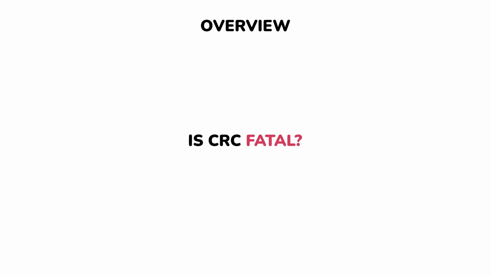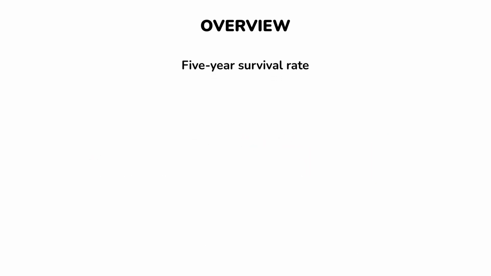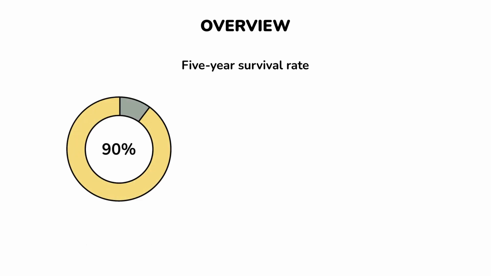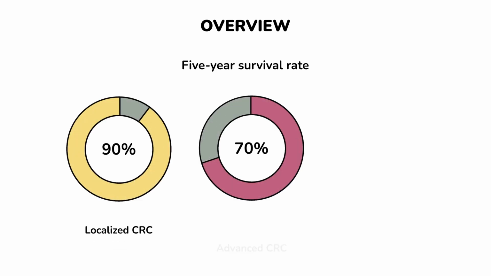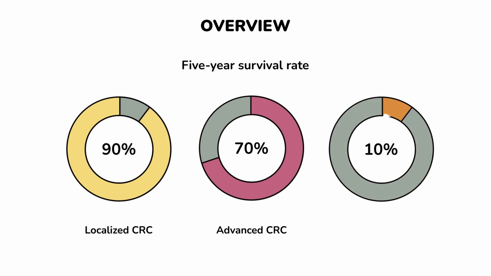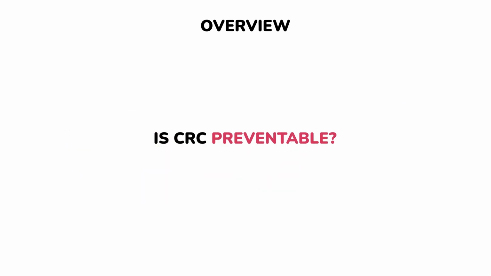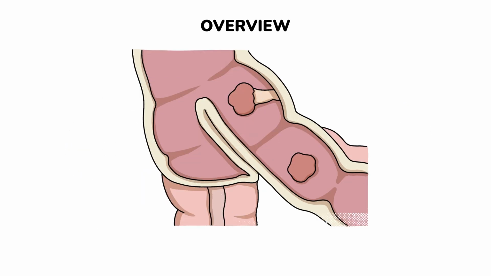Is CRC fatal? The 5-year survival rate for colorectal cancer, CRC, shows that 90% of people with localized, 70% with advanced CRC, and 10% with metastatic CRC are alive 5 years after diagnosis. Is CRC preventable? Yes. Regular screening and removing polyps at an early stage is crucial. It helps to detect abnormal cells before they turn into cancer.